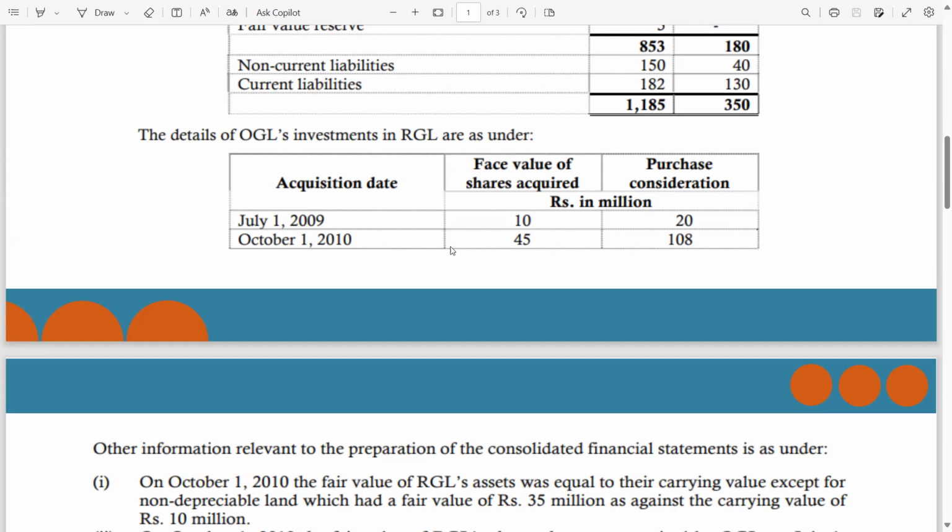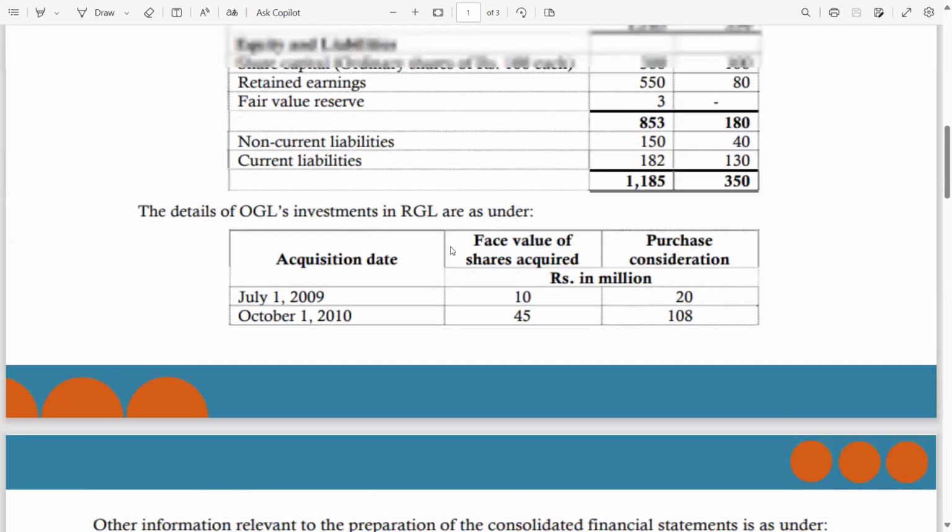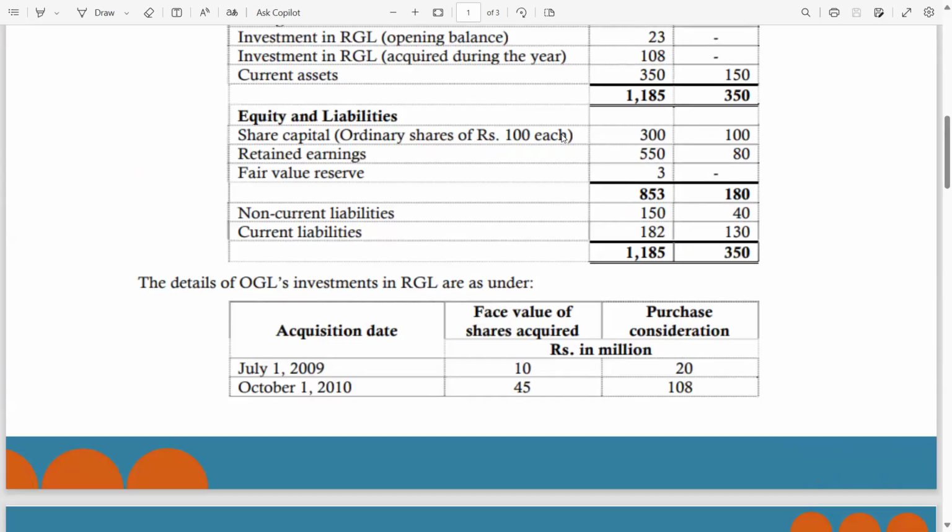So now guys, how to calculate the shareholding percentage? If you remember, at the start, in the share capital, I told you that 100 million divided by 100 gives you the number of shares. So in order to calculate the shareholding percentage, this face value of shares acquired, meaning 10 million, should be divided by the number of shares. If you divide 10 million by the number of shares, which is around 10 million out of 100 million, you will get 10% shareholding.